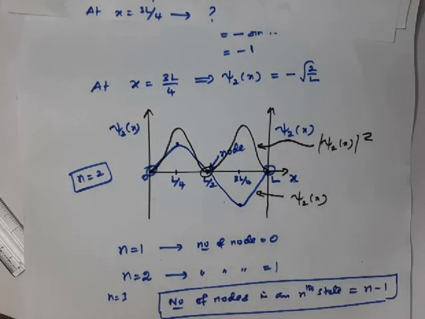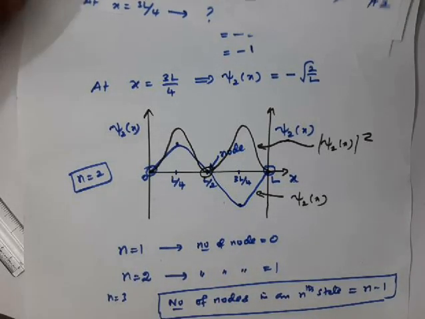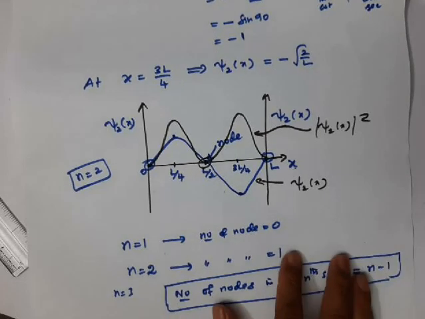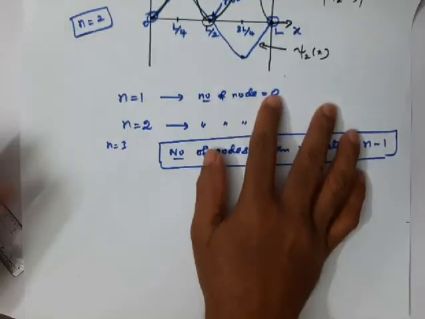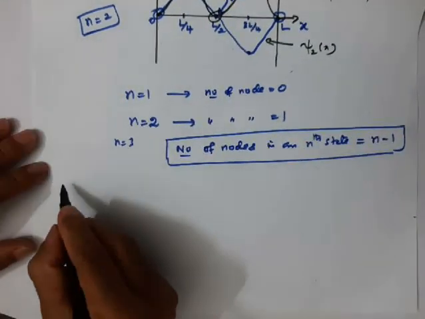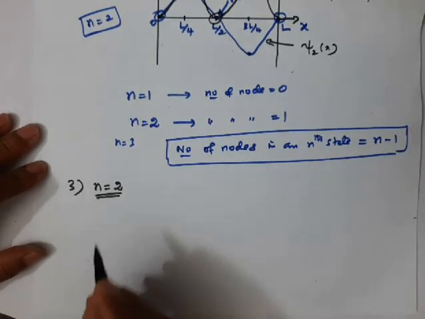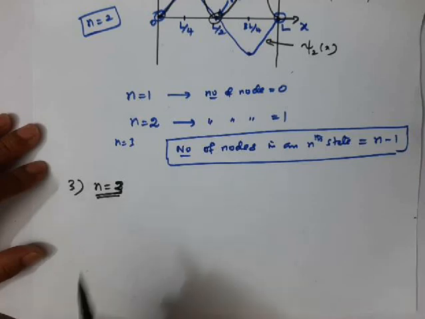Let me do it for the second excited state, so that you can understand how this wave function will appear. So now let us proceed with the second excited state, that is n is equal to 3.